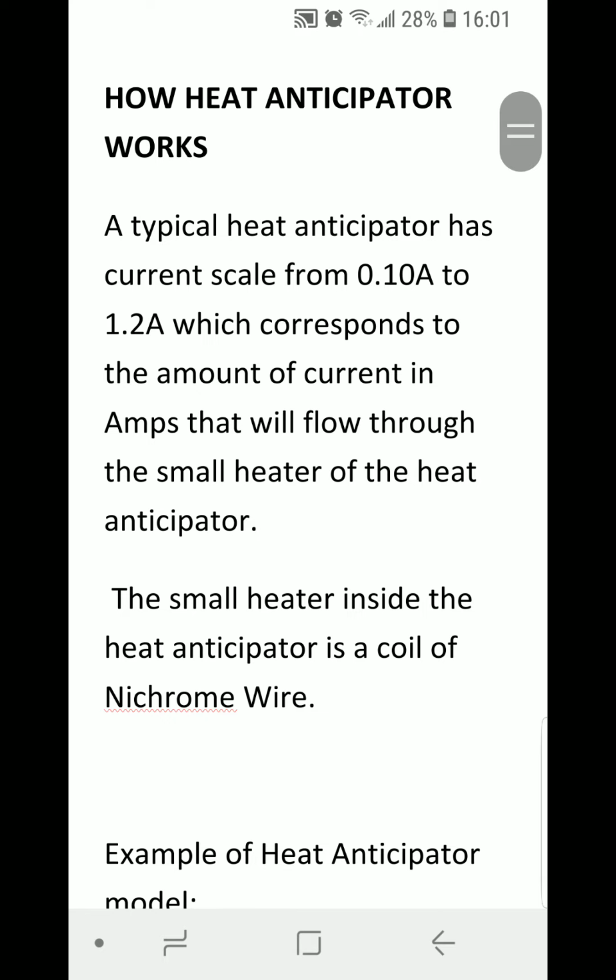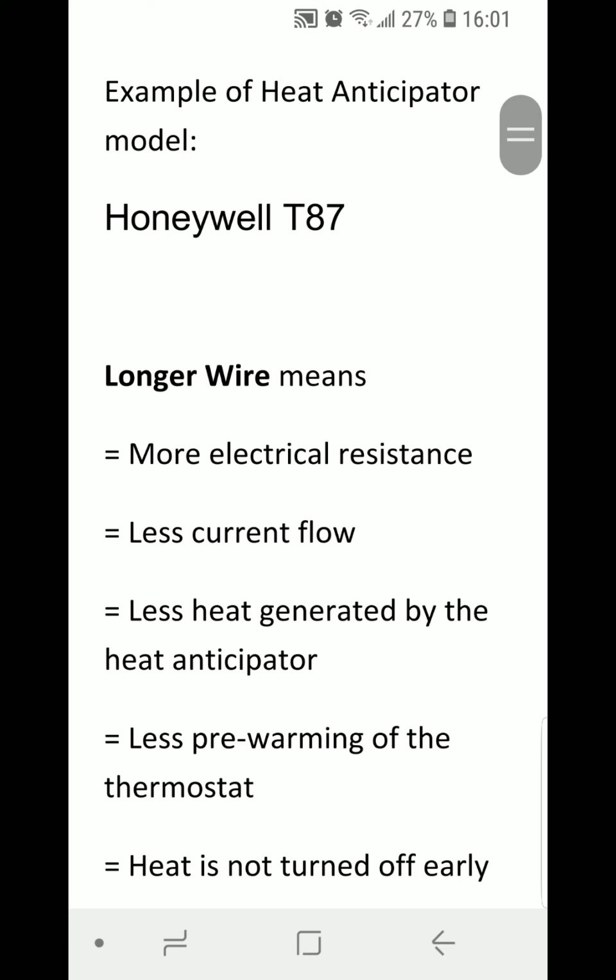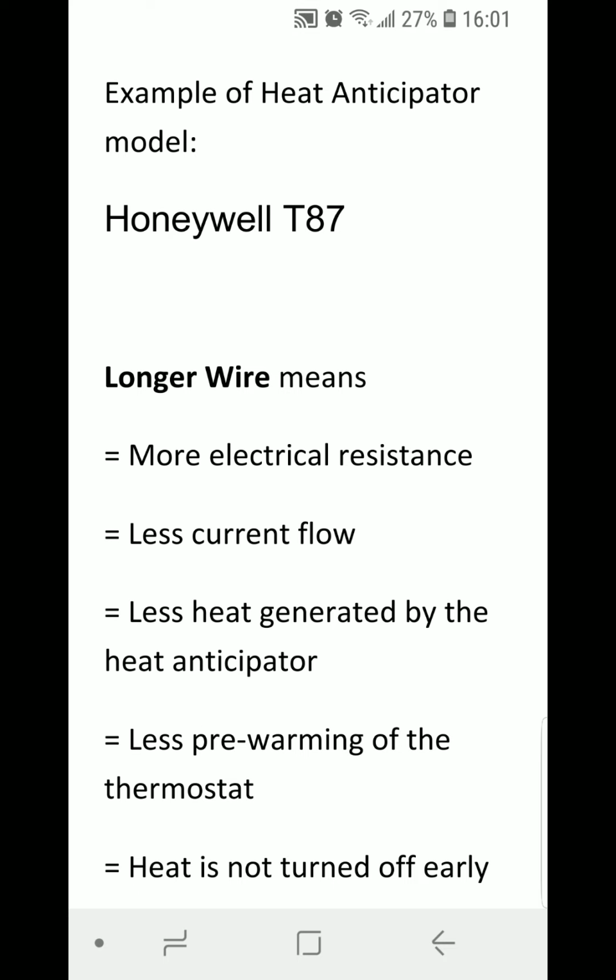How the heat anticipator works. A typical heat anticipator has a current scale from 0.10A to 1.2A, which corresponds to the amount of current in amps that will flow through the small heater of the heat anticipator. The small heater inside the heat anticipator is a coil of nichrome wire. An example of a heat anticipator model is Honeywell T87.